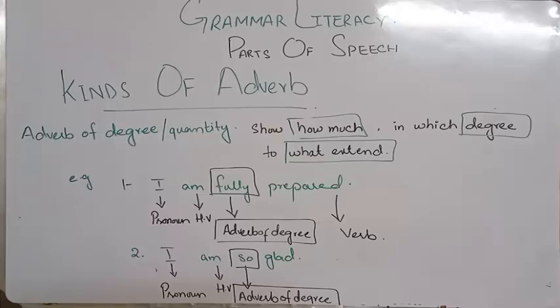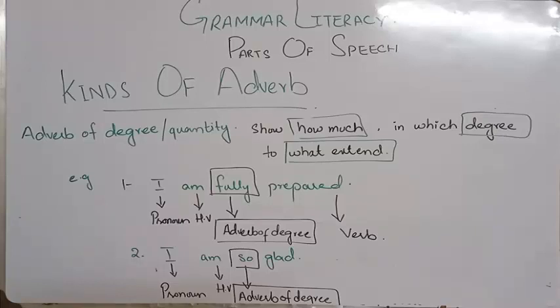So the position of the adverb changes the meaning and the kind of adverb at the same time. I is a pronoun, am is a helping verb, so is the adverb of degree, and glad is the verb and abstract noun. Both can happen because it's a state, a state of happiness, so it can be an abstract noun as well.